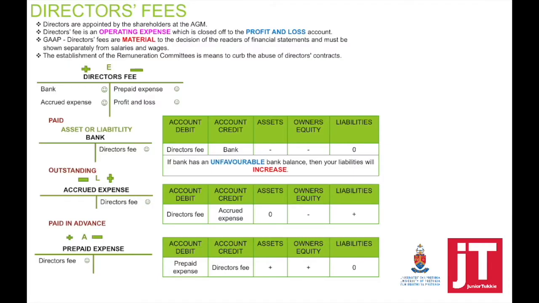If we have directors' fees still outstanding for this accounting period, then accrued expense is credited and your directors' fees is debited. It still forms part of your expense for this accounting period. The effect on the accounting equation would now be owner's equity minus, liabilities plus.